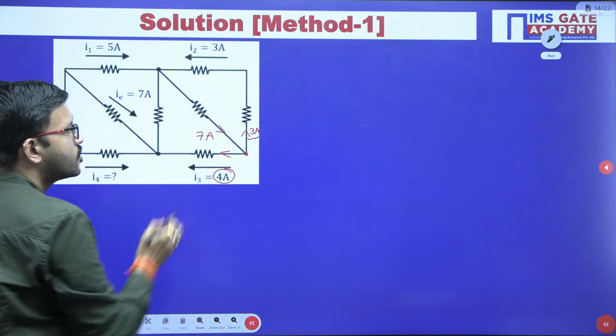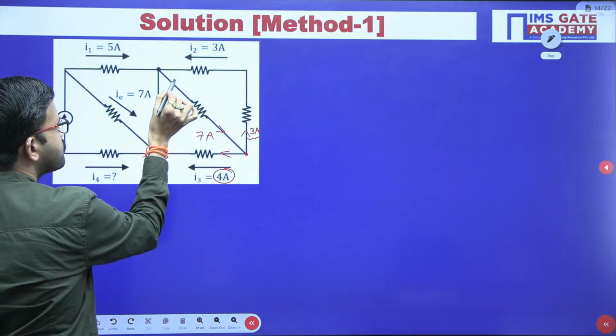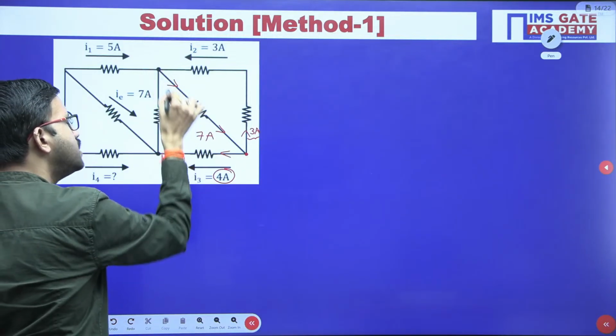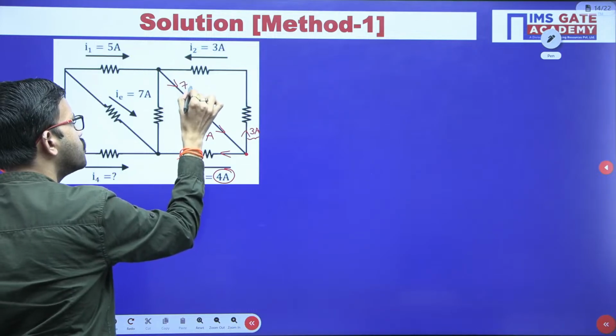Now I hope all of you got the clarity. Just observe, here in this particular branch the current 7 ampere is going like this. Yes or no?